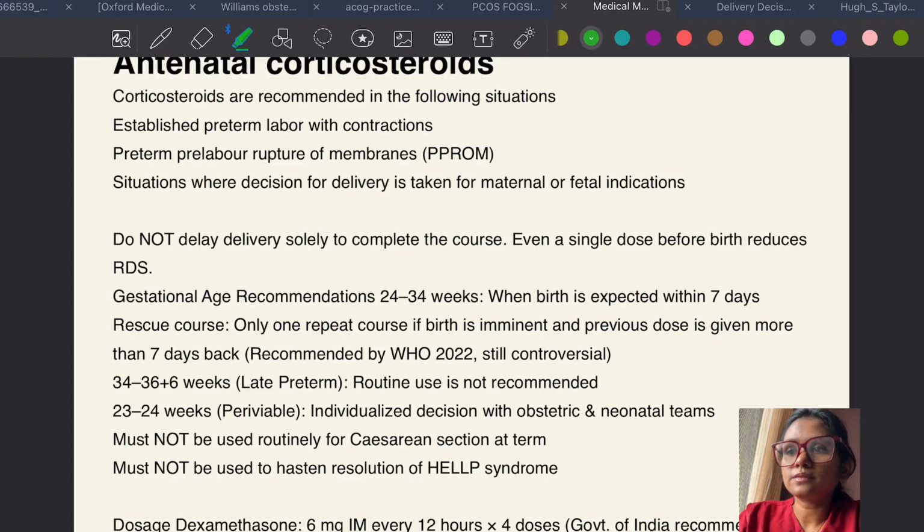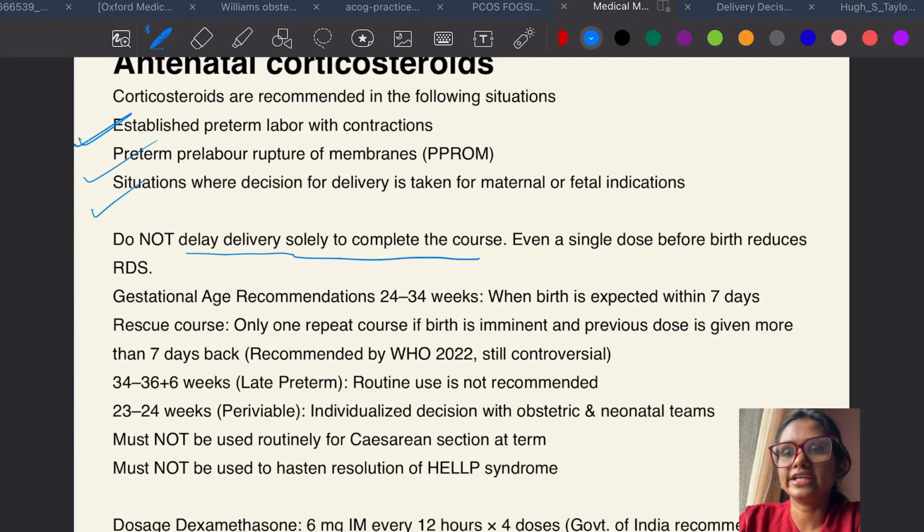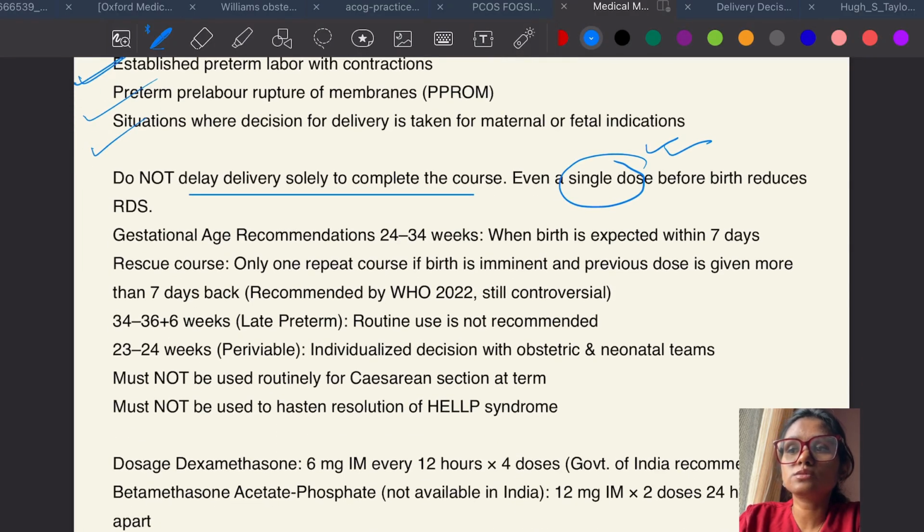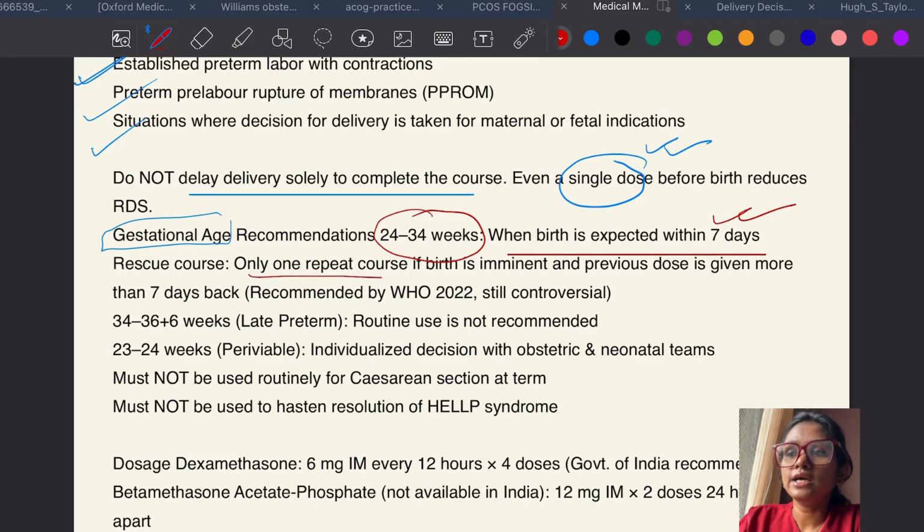Antenatal corticosteroids, they are recommended in following situation: if there is established preterm birth, labor with contractions, preterm pre-labor rupture of membrane, situation where decision for delivery is taken for maternal or fetal indications. Do not delay delivery solely to complete the course. Even a single dose before birth reduces respiratory distress syndrome. Okay, gestational age, if we see what are the recommendations, it is recommended between 24 to 34 weeks when birth is expected within next 7 days. Rescue course, only one repeat course.